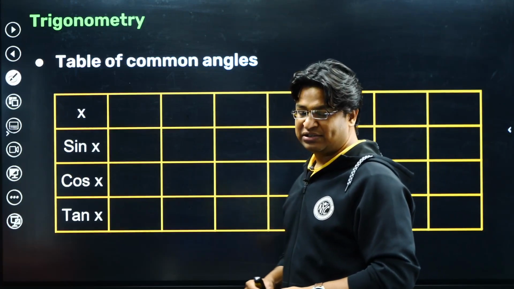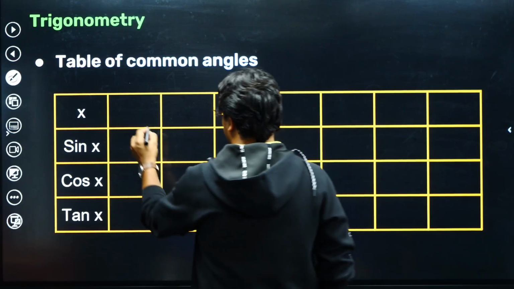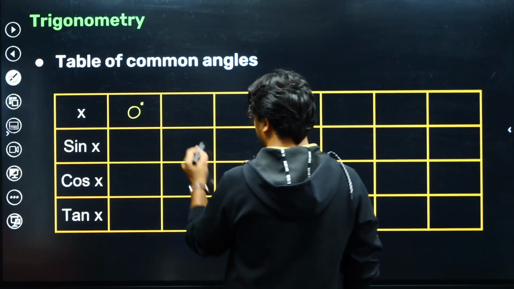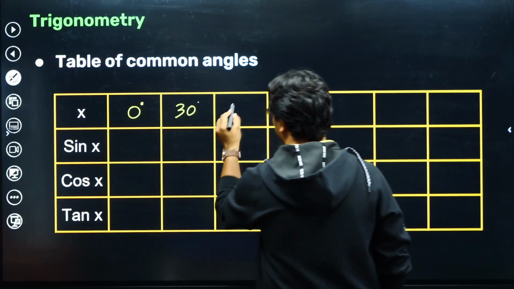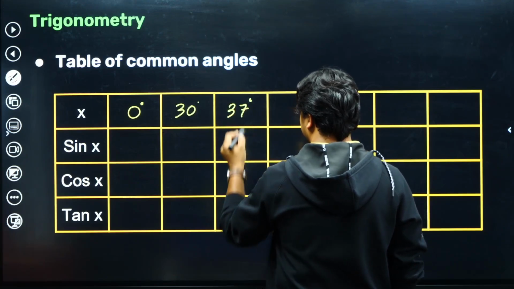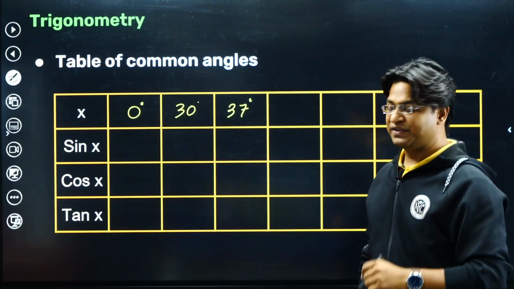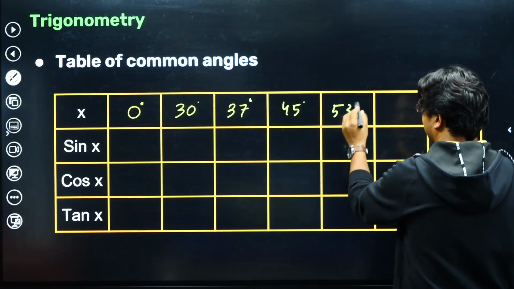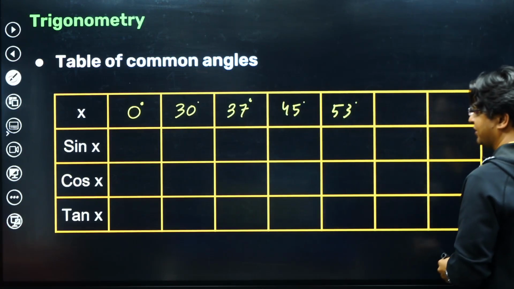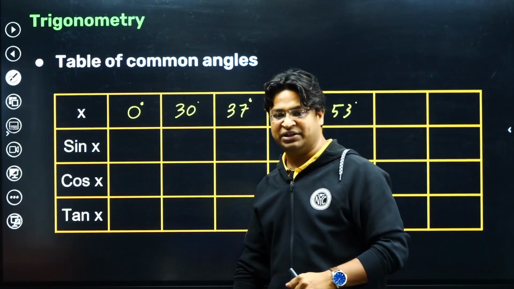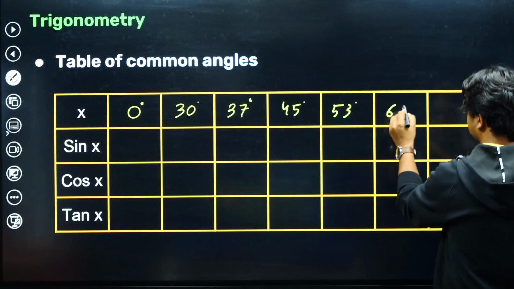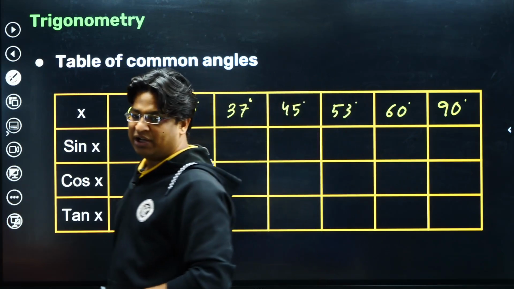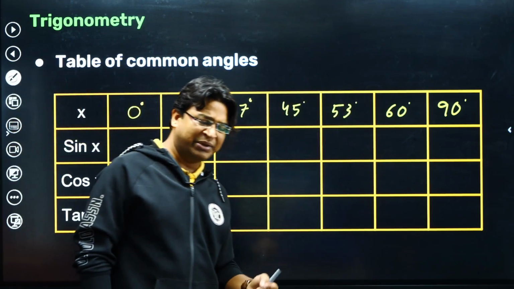So what are the common angles? The most common angles are 0 degree. Of course you can write it in radian also, but I'll stick to degrees. So 0 degree, 30 degree, 37 degrees, another very popular angle that is used in physics, 45 degree, 53 degree. Notice that 53 and 37 are complementary angles. That means their sum will become 90 degree. 60 degree and 90 degree.